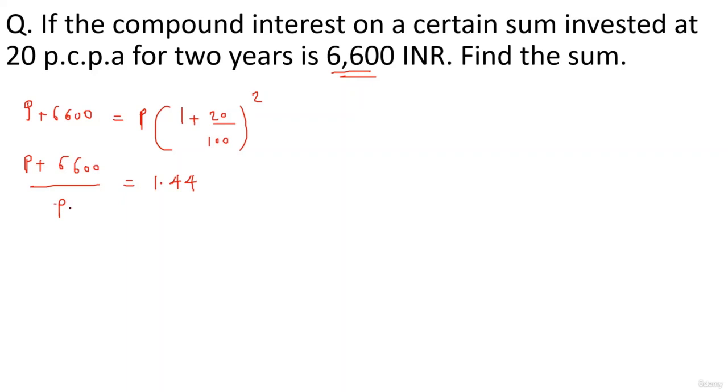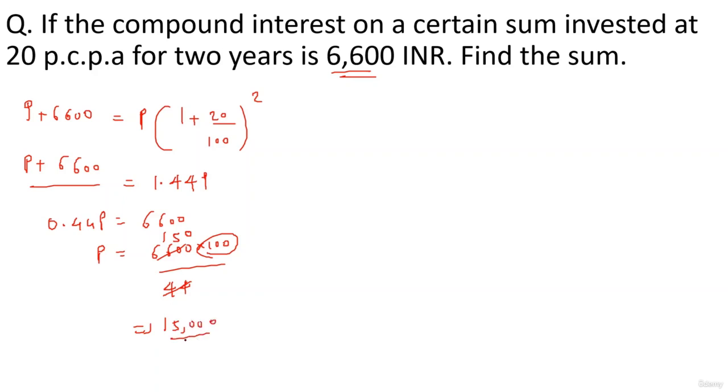So if you take the p on the right hand side, then you have 0.44 p is equal to 6600. That gives you p as 6600 into 100 divided by 44. Okay, now you can keep the 100 undisturbed. Reduce this part. So 44 ones are 44, 220, so 5s are 150 times. So the answer is 150 into 100, 15,000. Okay, that is of course one way to solve the question.